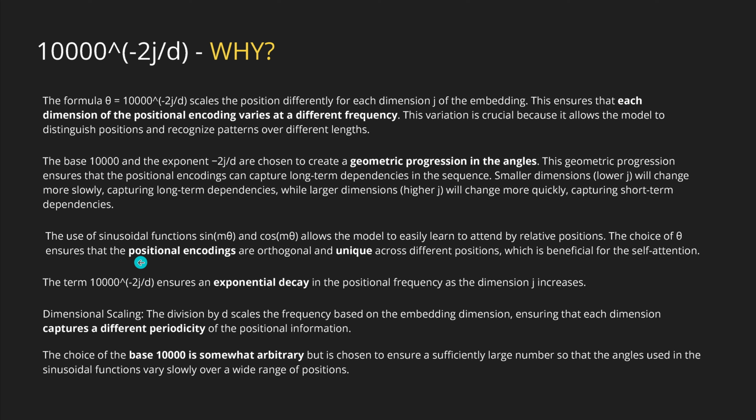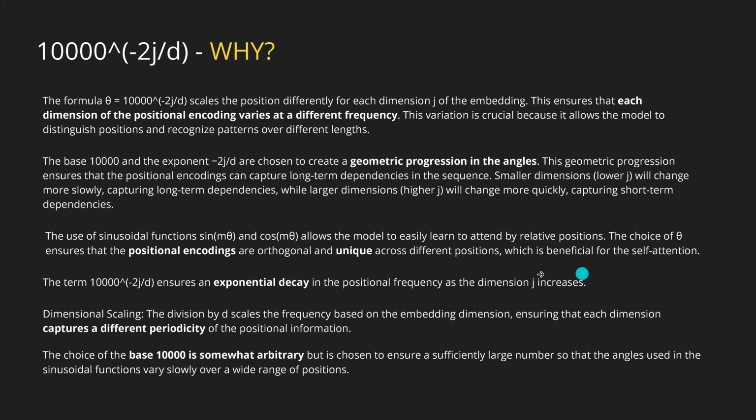With this particular form, and especially with this base, and we will modify the base a little bit later on, we can make sure that all our positional encodings are orthogonal and unique across different positions, which is essential for self-attention because you cannot have two positional encodings with the same value. Plus, I've shown you that this ensures an exponential decay in the positional frequency if we change the dimension.